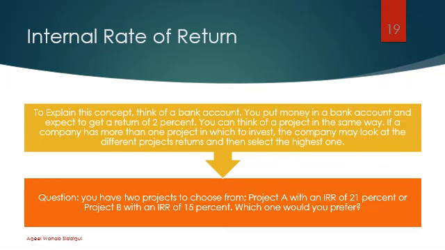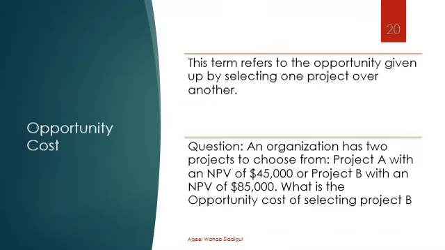You might see another thing in your business case document, that is opportunity cost. This term refers to the opportunity given up by selecting one project over another. Question, for example, an organization has two projects to choose from, project A with an NPV of 45,000 or project B with an NPV of 85,000. What is the opportunity cost? Since you are going to pick project B, that is $85,000, which one did you reject? The rejected one was $45,000. So the answer here is 45,000.